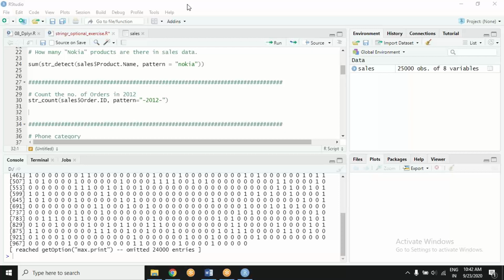So here is the code right from the beginning. Here in the chat box, whatever we have done so far.